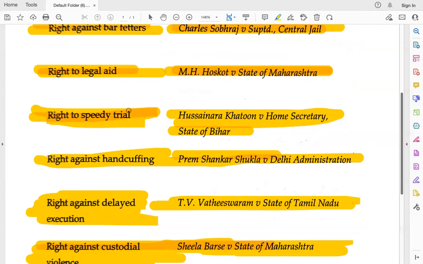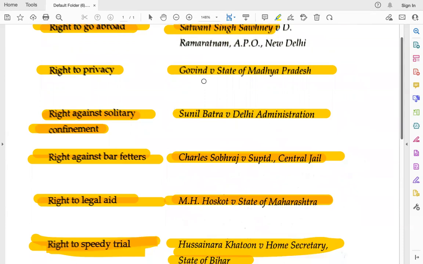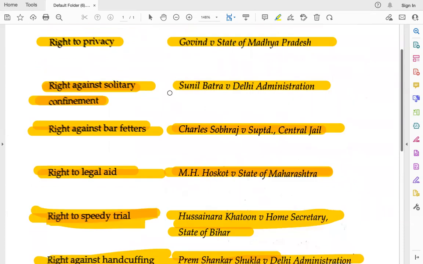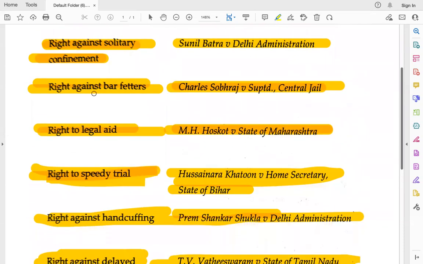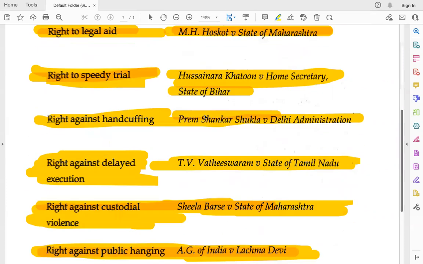So let's do it again within 1 minute. Right, let's revise this. Right to go abroad, Satwant Singh Sawhney case. Right to privacy, Govind case. Right against solitary confinement, Sunil Batra case. Right against bar fetters, Charles Sobraj case. Right to legal aid, that is related to the MH Hoscott case. Right to speedy trial, Hussainara Khatun case.